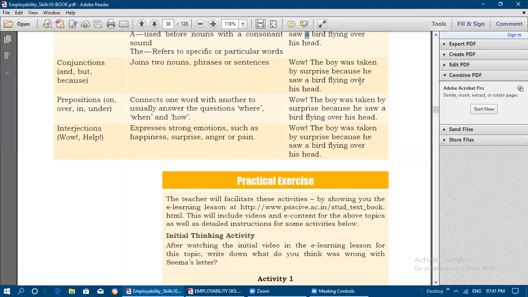So here, but is not used here. And, but, or, all these words are called conjunction words. Because also, see here: the boy was taken by surprise because he saw a bird. Because is a conjunction word.